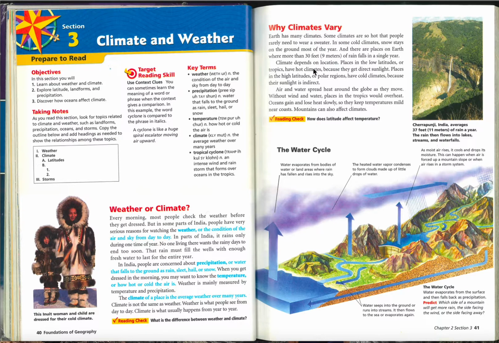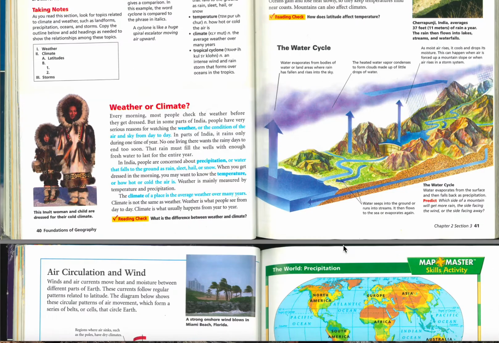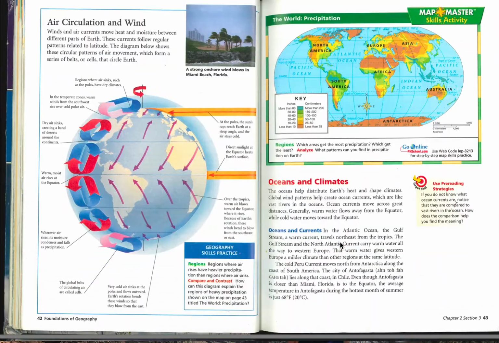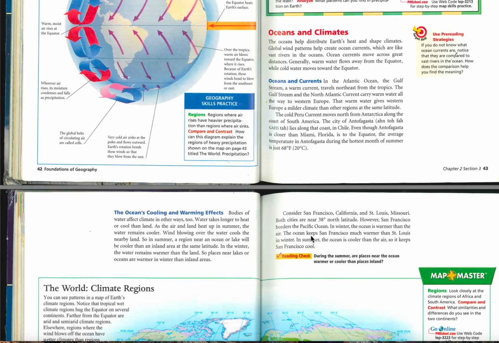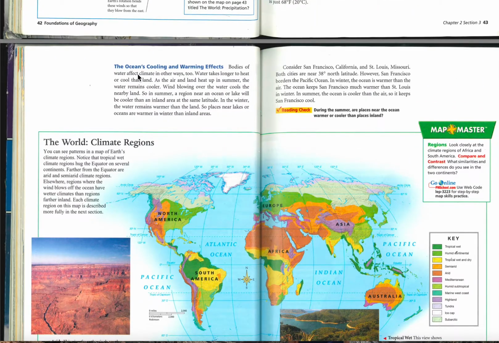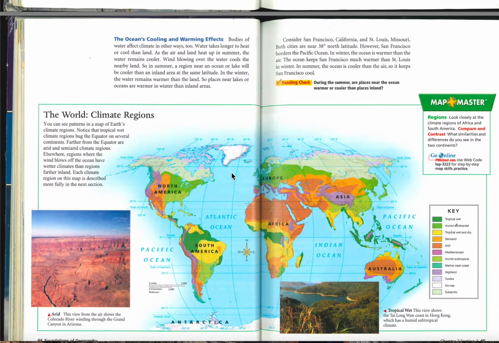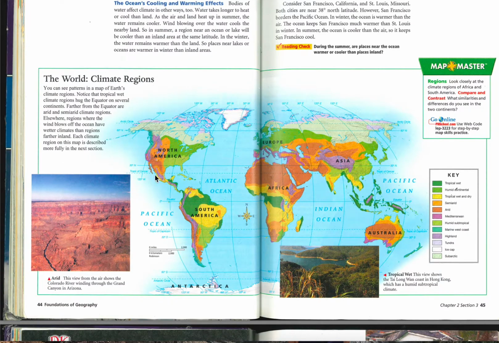Okay, so we're going to first read about why climates vary, and we'll look at the water cycle. Then we'll look at this offshoot page on air circulation and the wind and how that relates. Then we'll look at how oceans and climates is our main heading. Our subheadings then are oceans and their currents, and then the next subheading is the ocean's cooling and warming effects. Then we'll look at the world climate regions here.